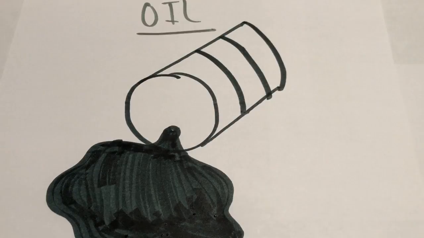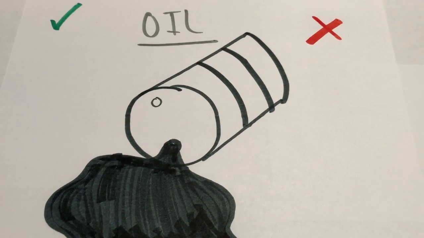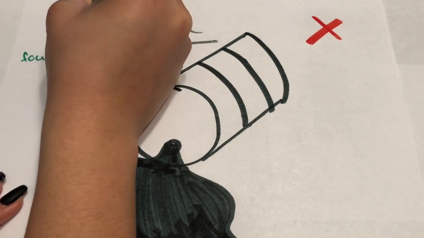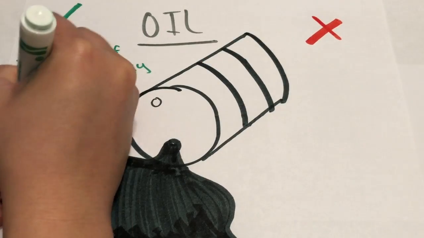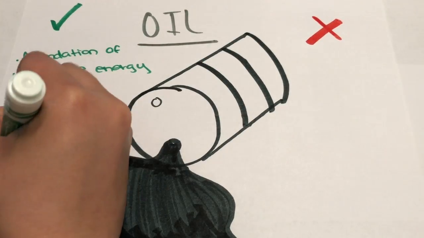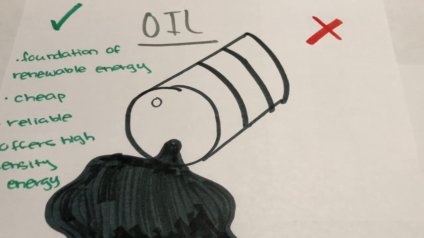The first major fuel type is oil, and some pros are it helps us become a thriving and developing world where lifestyles are better and safer than ever before. Oil energy is a foundation of renewable energy. It is cheap, it's reliable, and it offers high density energy.